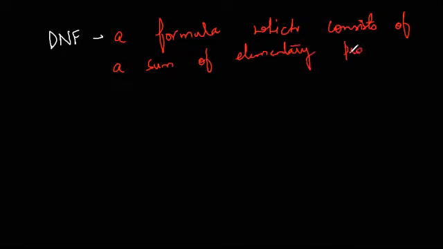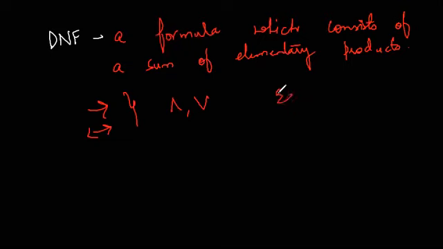A sum of elementary products. This is known as a disjunctive normal form. So over here, how are we supposed to get a disjunctive normal form? The procedure is that whenever you are given the connectives implication and by implication, you should reuse them in such a way that instead of implication and by implication you use or and and.